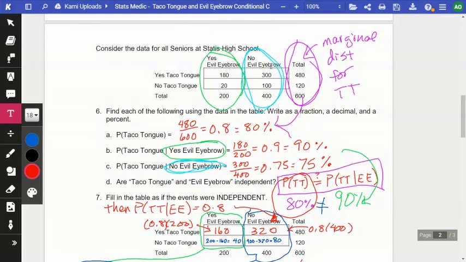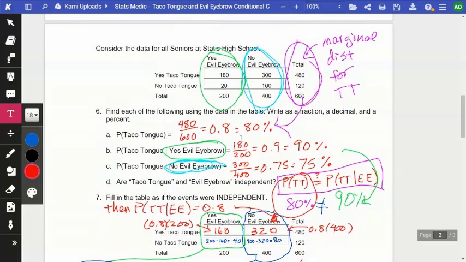All right. So then we look at probability given yes evil eyebrow. I circled yes evil eyebrow here and then circled yes evil eyebrow there. When you have it given, that means you're only in that world on the table. We can ignore the no evil eyebrows. So the probability of taco tongue here is just the 180 out of 200, which is 0.9.